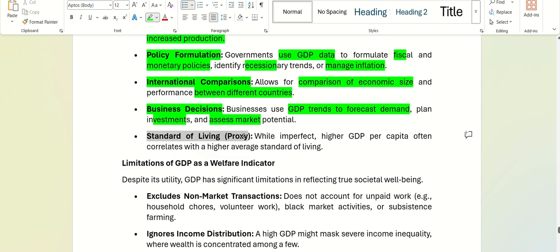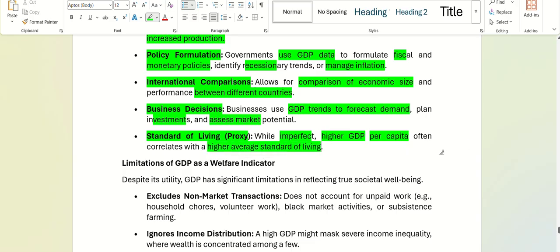And standard of living proxy. Proxy means it is imperfect. You cannot directly see the standard of living of people, but a notion is there that higher GDP per capita often relates with higher average standard of living.